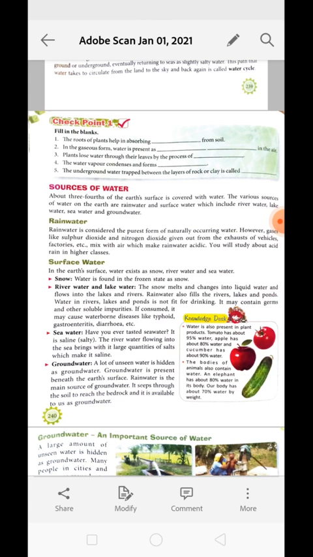Now next is groundwater. A lot of unseen water is hidden as groundwater under the ground surface. Groundwater is present beneath the earth's surface. When rain occurs, rainwater seeps into the soil and reaches the bedrock, and it is available to us as groundwater. This groundwater also has a connection with the sea because it can seep into sea water. Understood? So these are the surface water. The water which is present on the surface is termed as surface water.